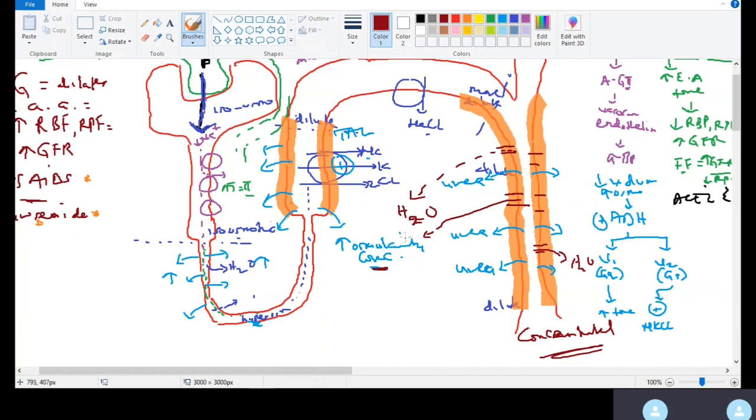So the next thing you have to do now is get the water from the interstitium into the what? Into the blood vessel, right?